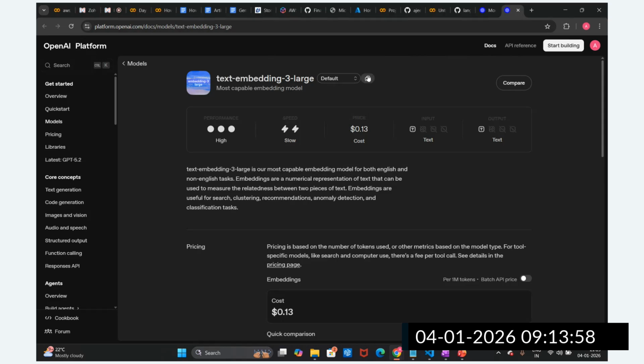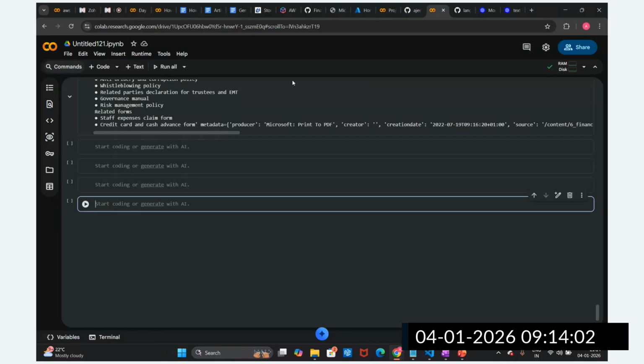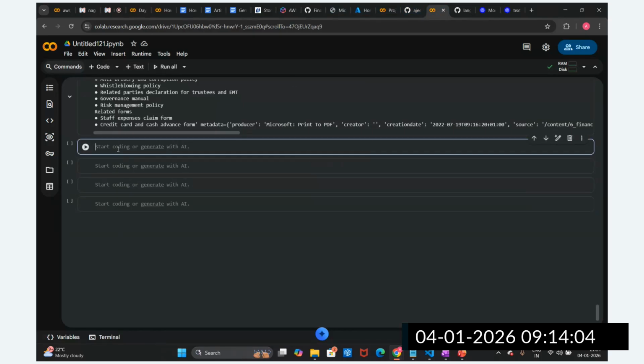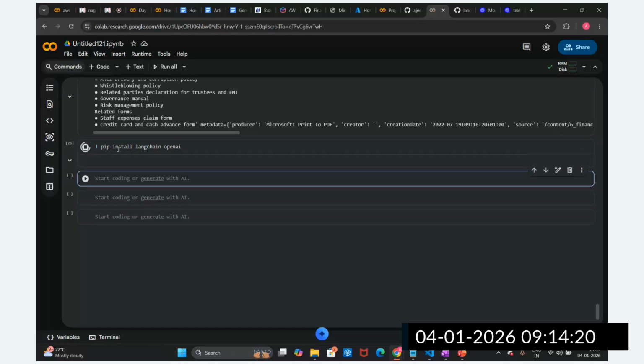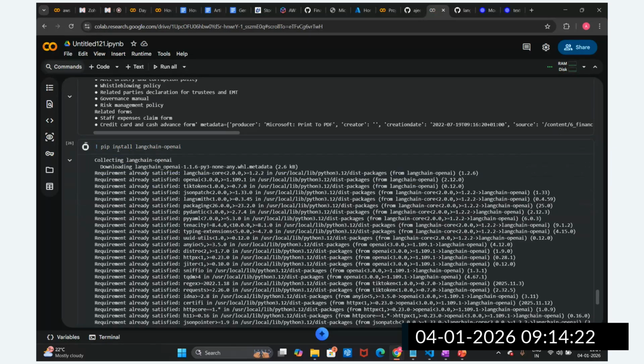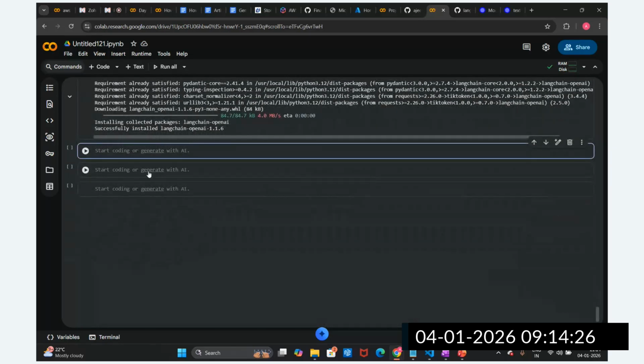For that purpose, I need to install LangChain OpenAI. First of all, I'm going to install this. pip install langchain-openai.